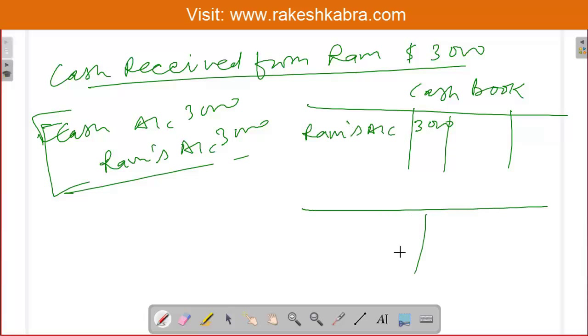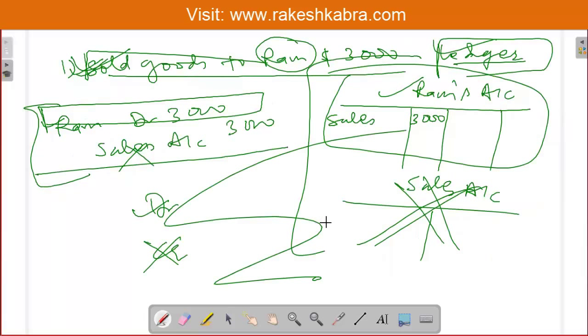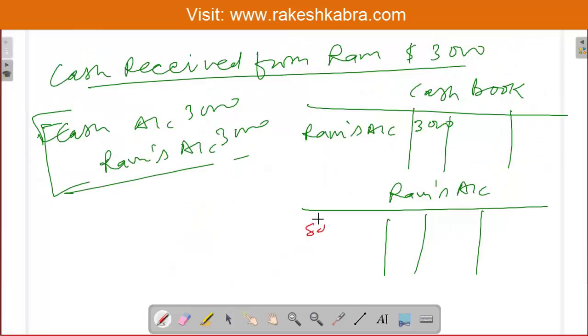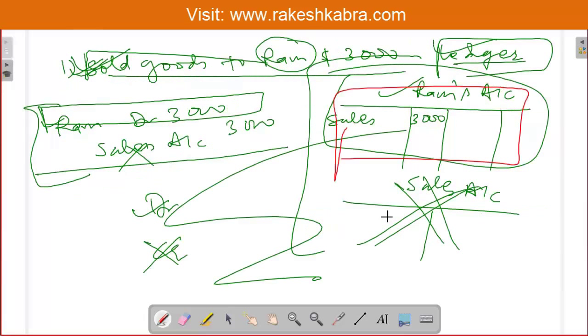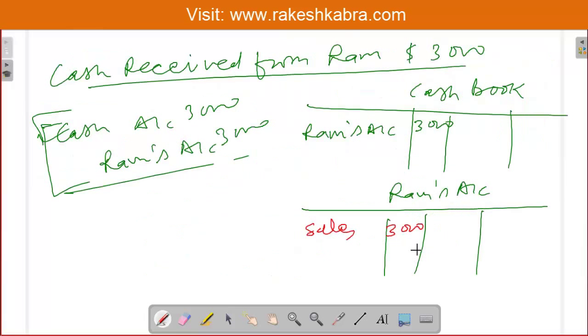And in the ledger, Ram's account is already opened. See, in the previous transaction I have already opened Ram's account in the ledger. On its debit side there is 3000, sales. So the same amount is written here on the debit side. This is the previous account only which I opened previously. Now I have to make posting of this transaction.